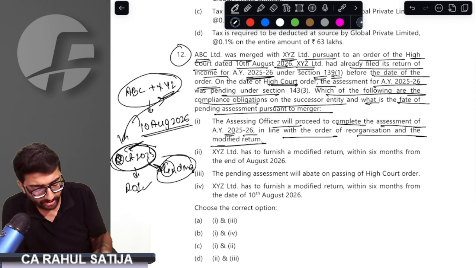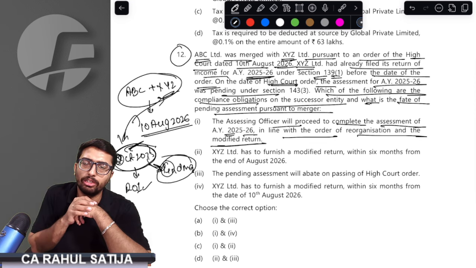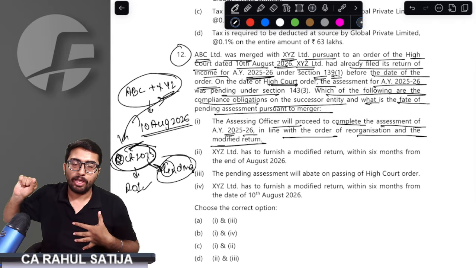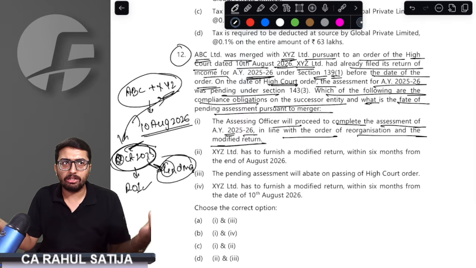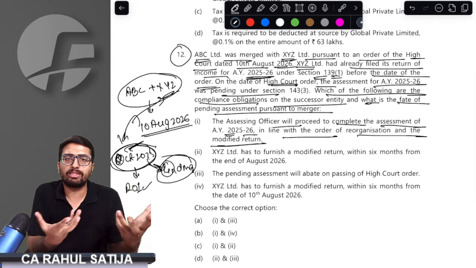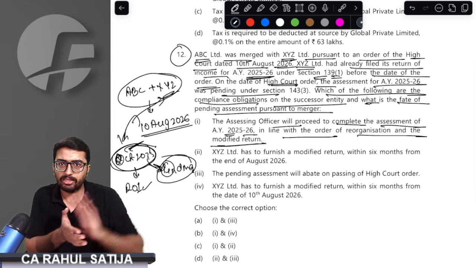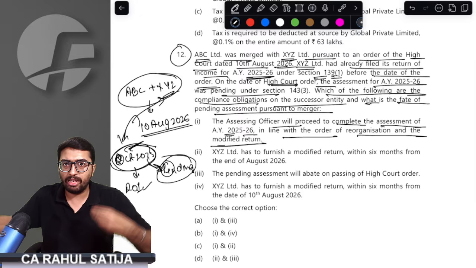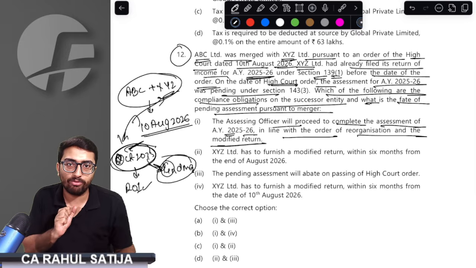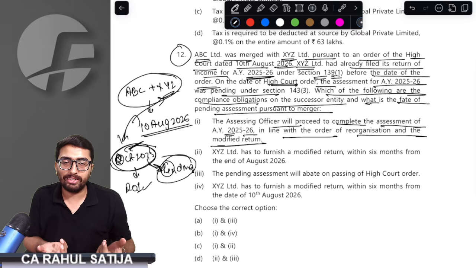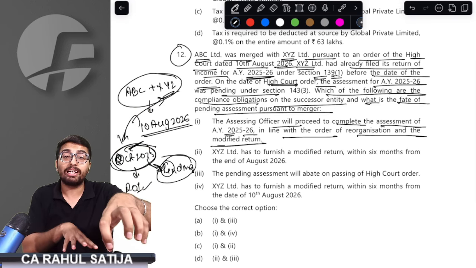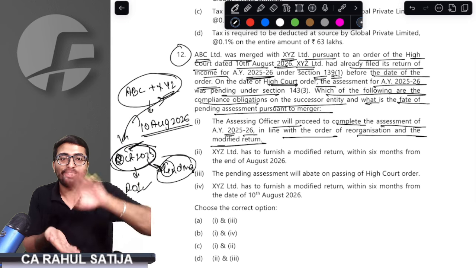Let me tell you the brief story. For example, if I want to merge with another entity, I request merger with the ROC and with the High Court. I have to take multiple things into consideration for the merger, and this process takes time. If I request this merger, approval may be received after 2 or 3 years. During that period I have to continue filing returns. Now, if after 3 years I receive the merger order, it may be a backdated order.